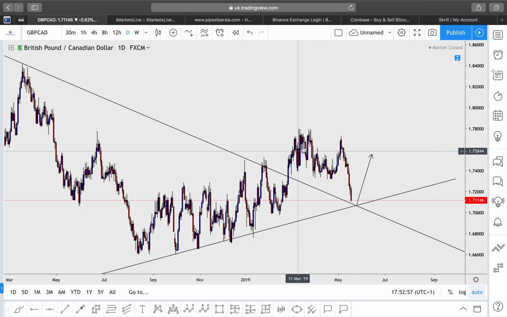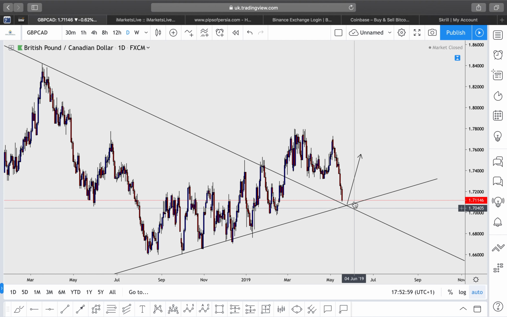It's as though we've broken above it and we're coming back down to retest both of the trend lines at the same time. So wait for a rejection off of both of these trend lines around that zone over there. Wait for price action. This could be a very nice buy opportunity for GBPCAD.